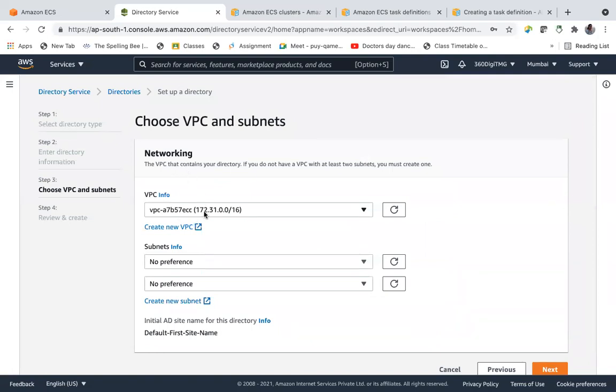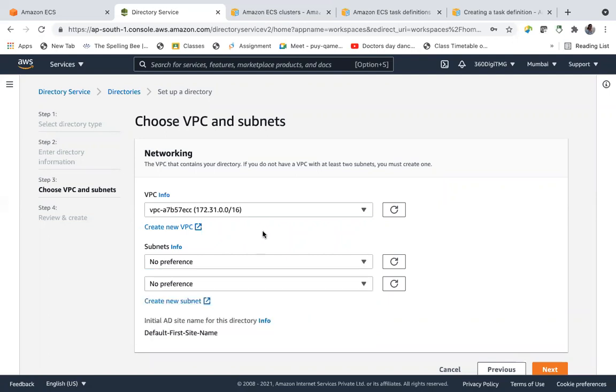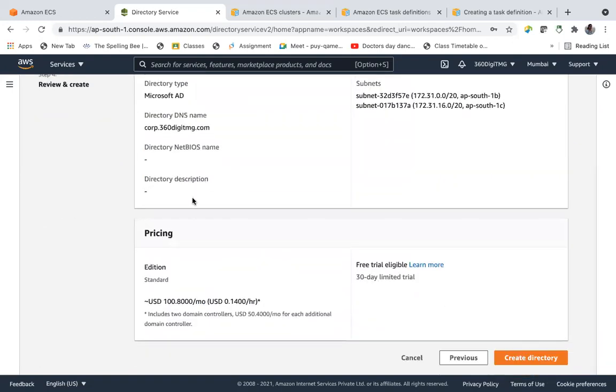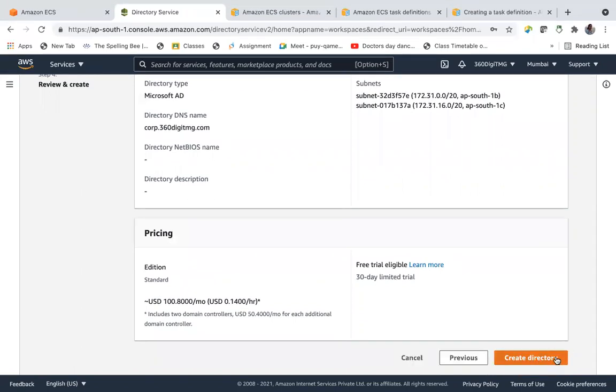So VPC, we're going with default VPC. Subnets, no preference. You can leave it as is. However, if you want, you can choose the subnet. Next. We have a 30-day limited trial. Otherwise, this is the cost, 0.14 USD per hour. Let's go and create directory.